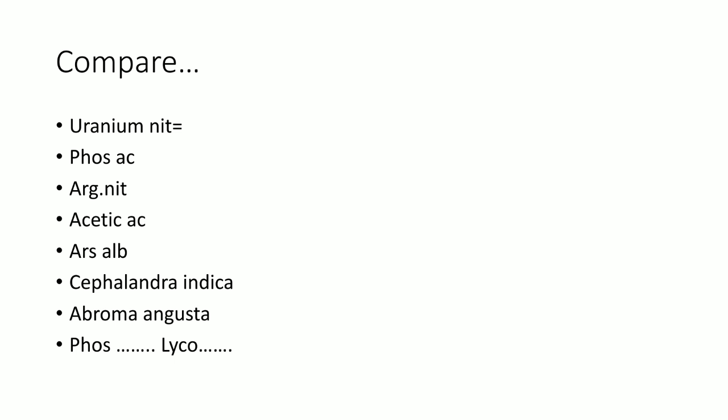First one is uranium nitricum. Here also the common symptoms of diabetes are there, that is excessive thirst, ravenous hunger. But the keynote symptoms of uranium nitricum are that the patient is very much emaciated, with debility, and tendency to ascites or general dropsy. General dropsy is a marked feature with the common symptoms of diabetes mellitus.